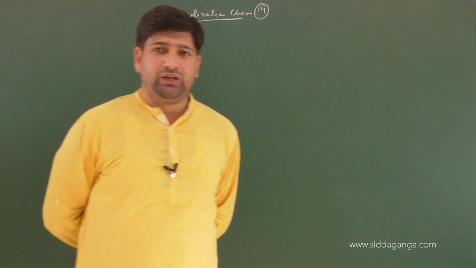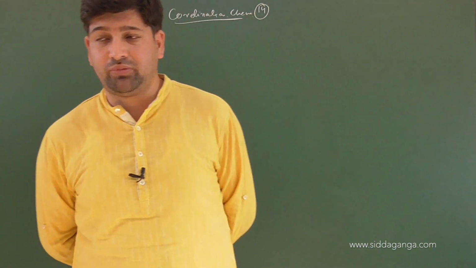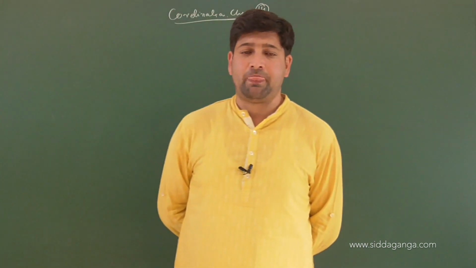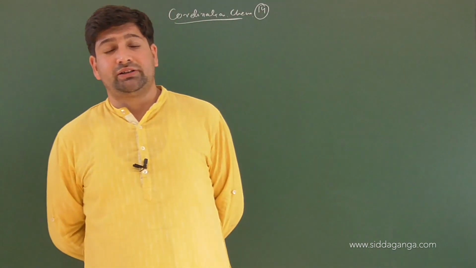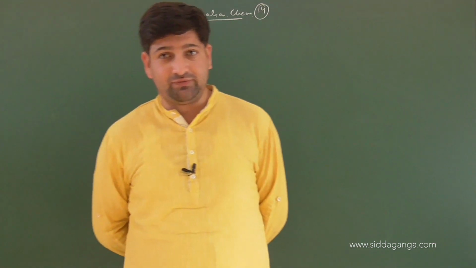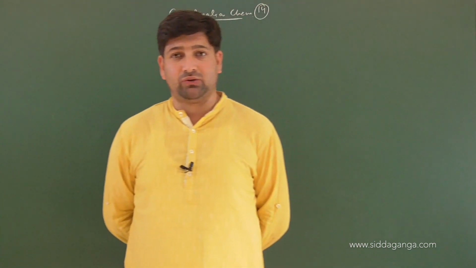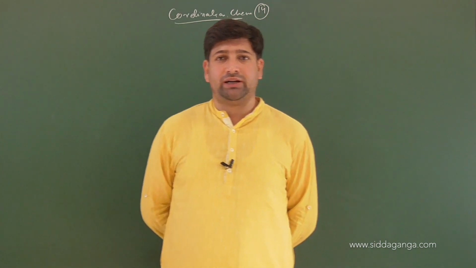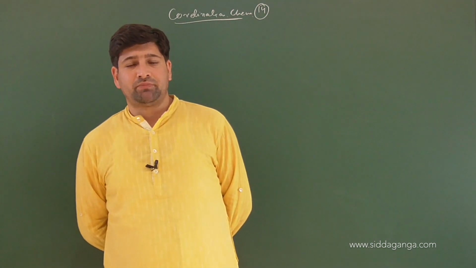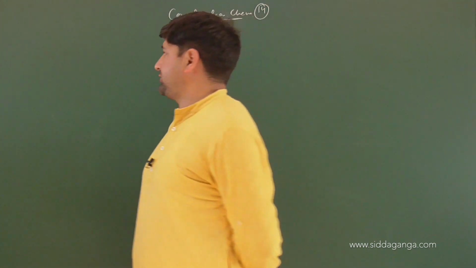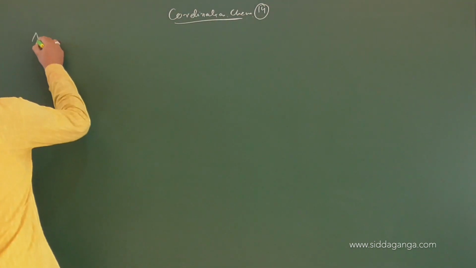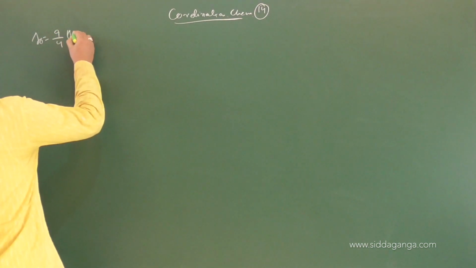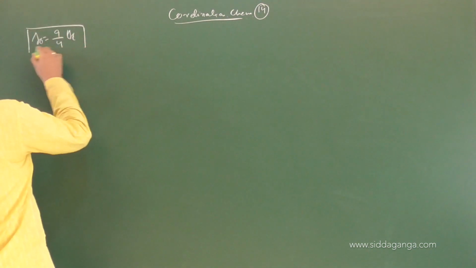Okay, so we have learnt many things with respect to coordination compounds. We have learnt about the colors, we have learnt about VBT, we learnt about CFT, we learnt about the crystal field splitting energy and crystal field stabilization energy, how to calculate these. We also learnt that in tetrahedral fields and octahedral fields there is a difference: crystal field splitting energy in an octahedral field is 9/4 of the tetrahedral crystal field splitting energy. That's what we learned already.